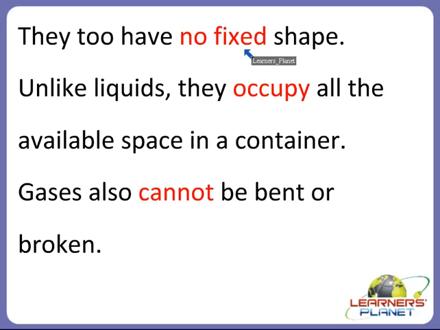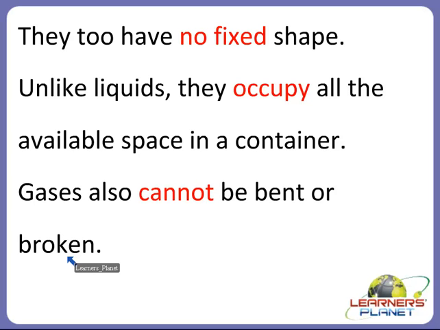But what is the main difference between liquid and gas? Yes, unlike liquids, gases occupy all the available space in the container, and gases cannot be bent or broken.